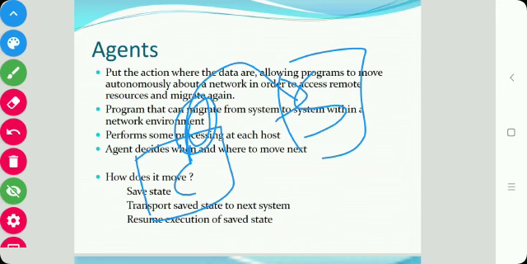The advantage of this is that if the client is connected to the server, at that time the client will send the mobile agent to the server. After the mobile agent goes to the server, it is disconnected from the client, and this agent will perform the operation on the server.